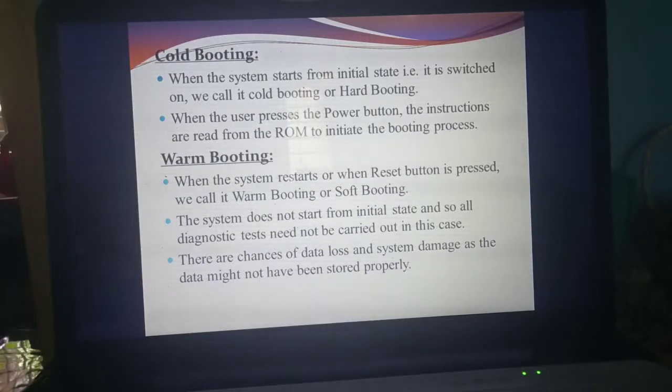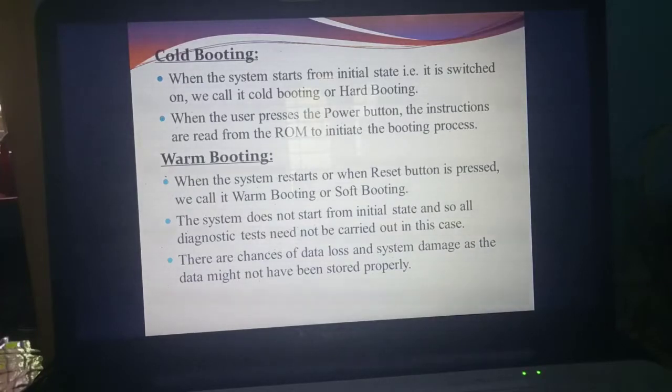What is the process I explained in the last slide? Booting. From the initial state it will start. That booting is called which booting? Cold booting or hot booting. So when the user presses the power button, what are the instructions? Read from ROM to initiate. Whether anything is stored in ROM already? We have already studied. If you switch on the computer, RAM has no information. ROM has a pre-written program called POST, power on self-test. So immediately when you press the power on button, the information present in the ROM will initiate the booting process.